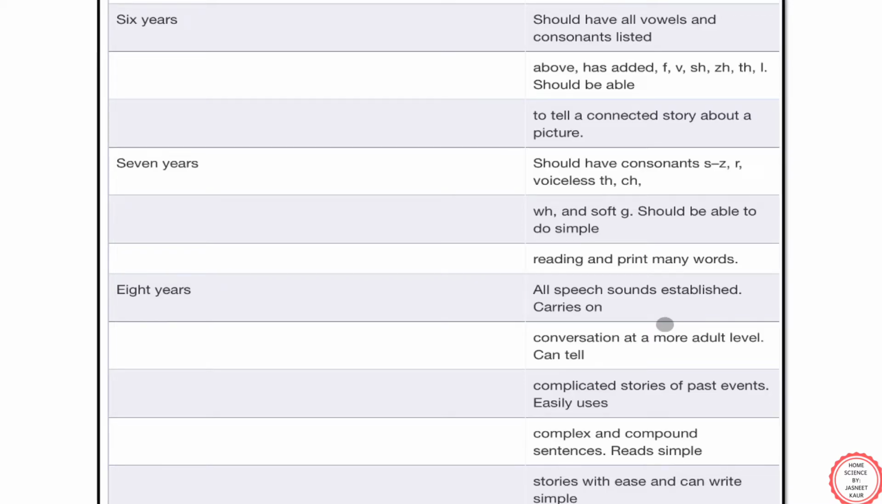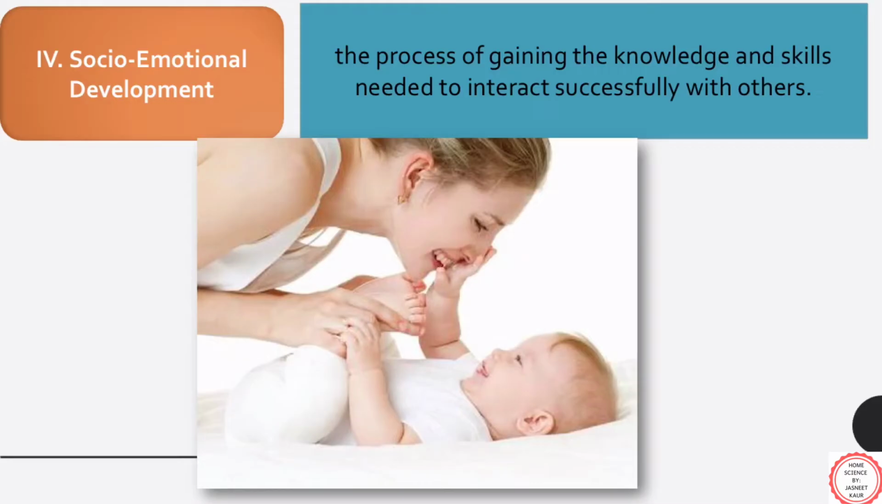I hope students you are making notes of these developments in your notebooks. Understanding of all these developments will definitely help you in building stronger relationships with your younger ones.